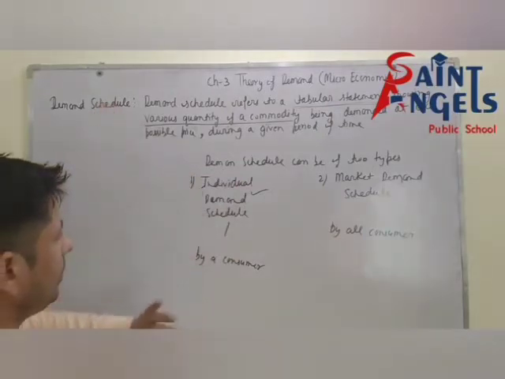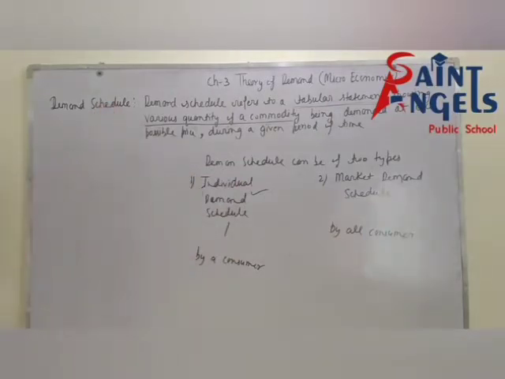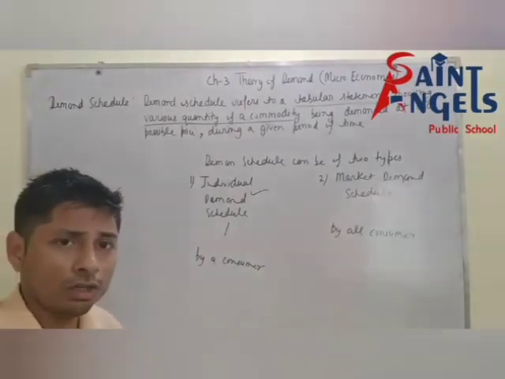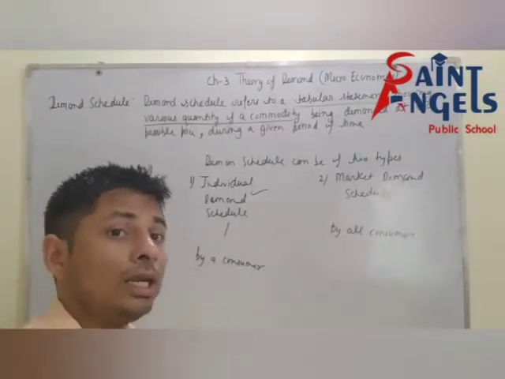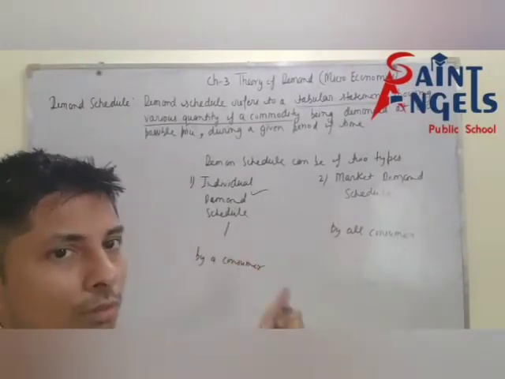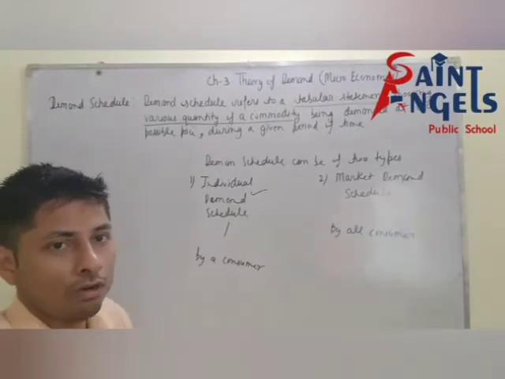See, again I am repeating, individual demand schedule refers to a tabular statement showing various quantity of a commodity being demanded by a consumer at each possible price during a given period of time.